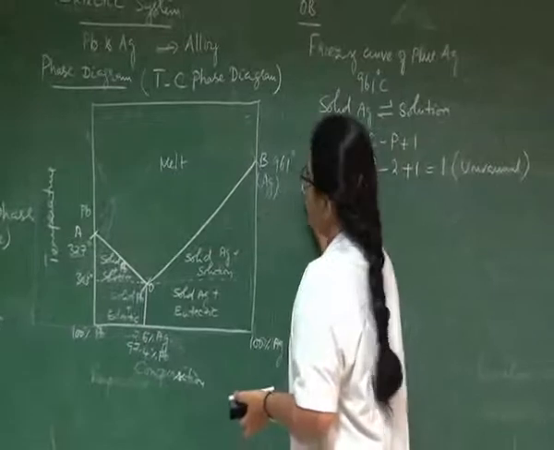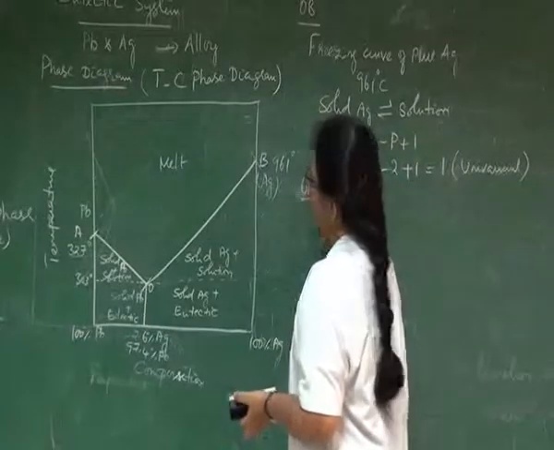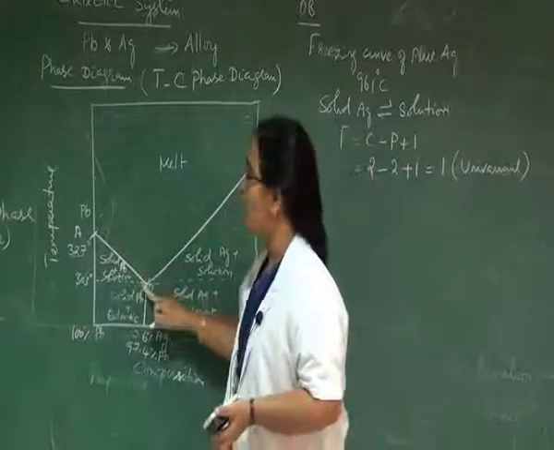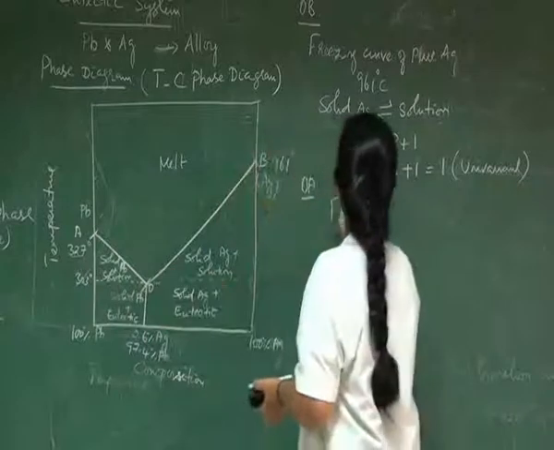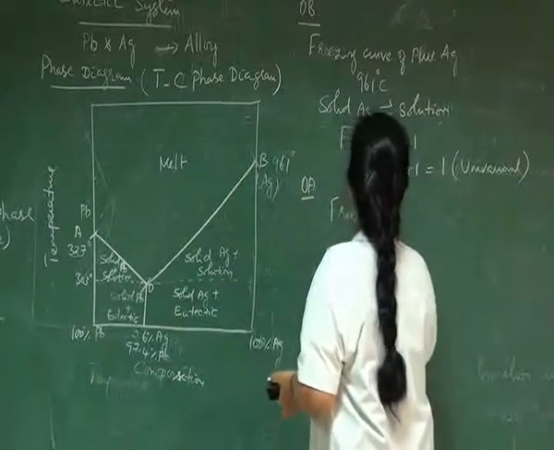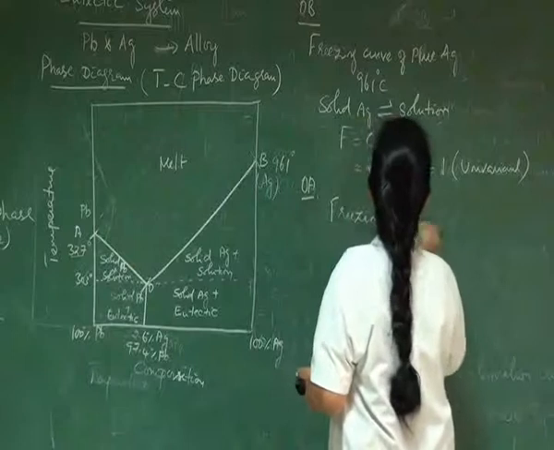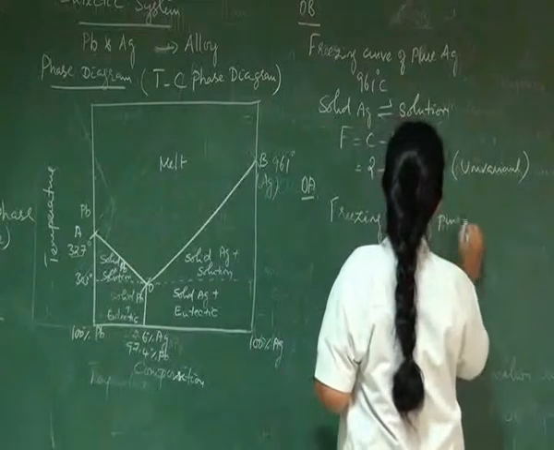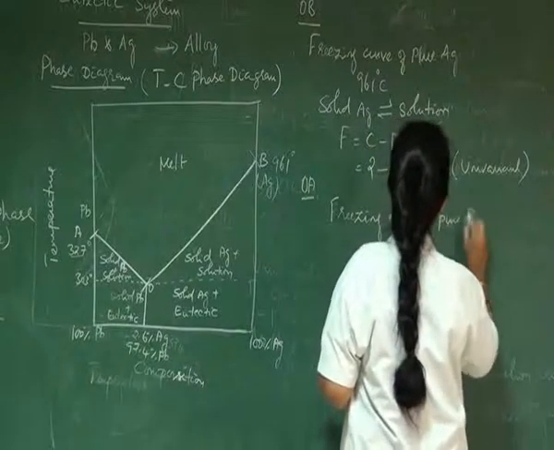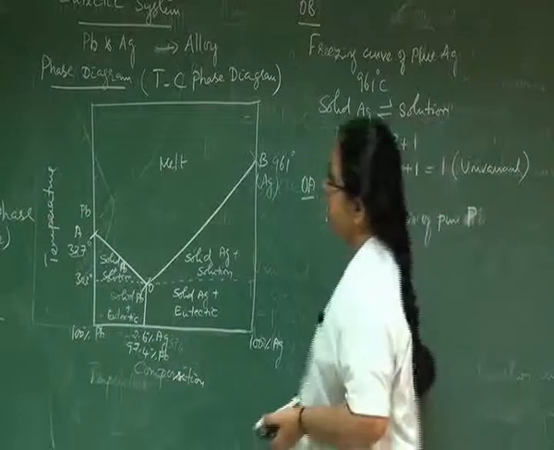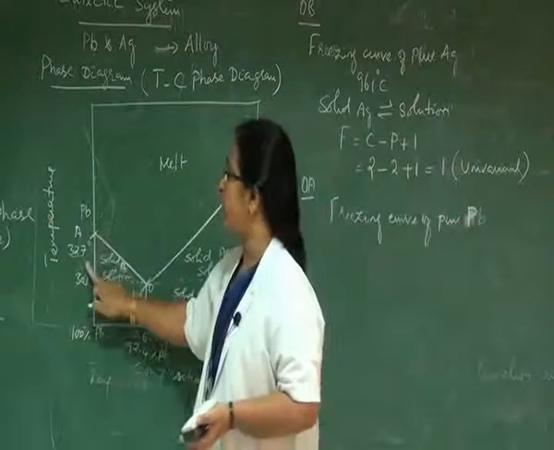Next, OA. OA is the freezing curve of pure lead. The melting point of pure lead is 327 degrees.